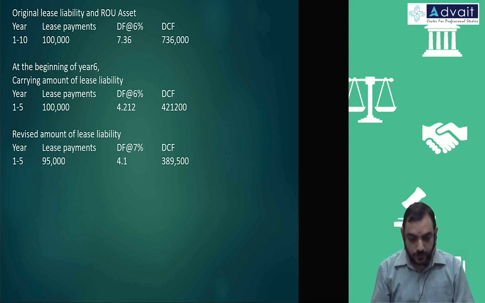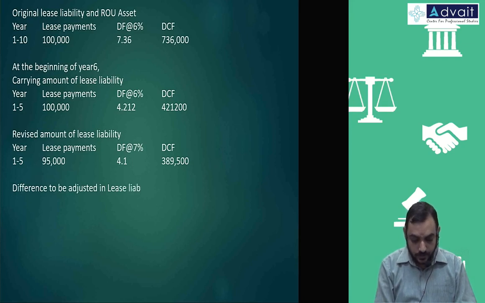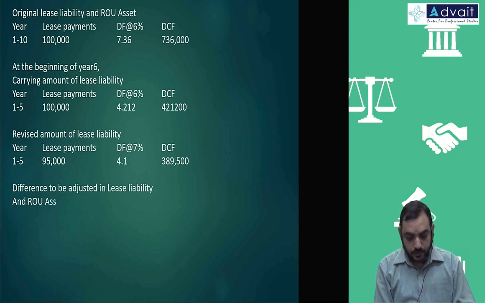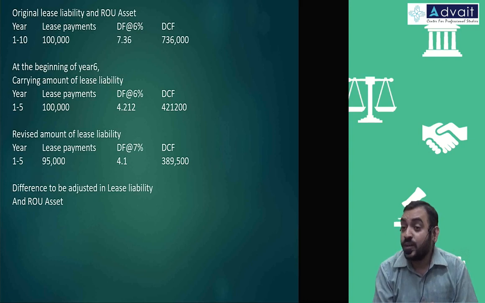Therefore the difference has to be adjusted in lease liability and ROU asset. Difference between 4,21,200 and 3,89,500.